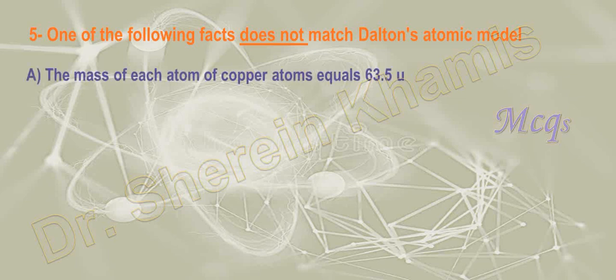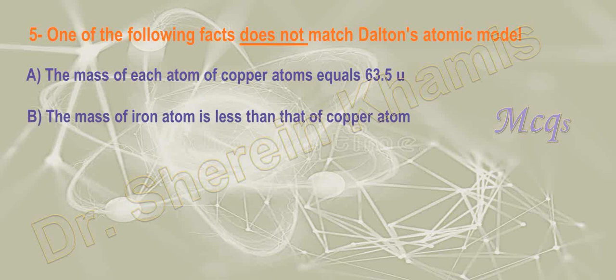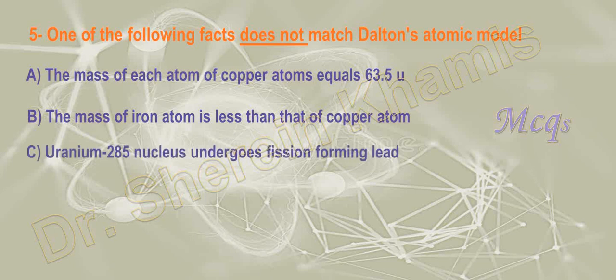Okay, the mass of each atom of copper equals 63.5 atomic mass units. Here according to Dalton, he didn't take into consideration the atomic mass of any atom. The other one, number B: the mass of an iron atom is less than that of a copper atom. Okay, he mentioned also the mass, here differing one element from the other. Okay, maybe. We want the one that doesn't match Dalton.